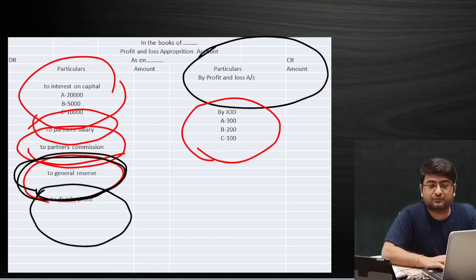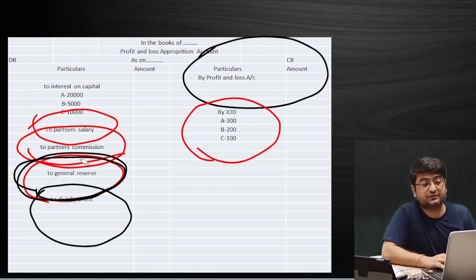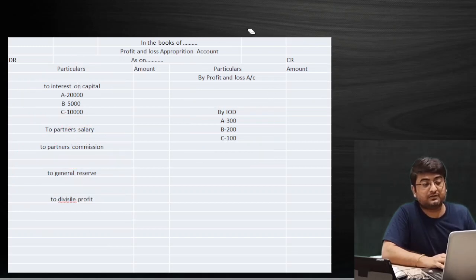And whatever I have shown on the screen in the black circle will have only one journal entry. Remember, okay? So I hope you have understood the basics about the journal entries. This was just a trick to remember whether it will be added in the journal entry or not. Okay, so we move on to the next.